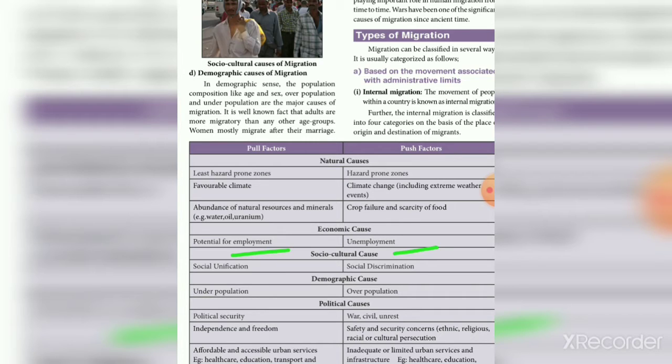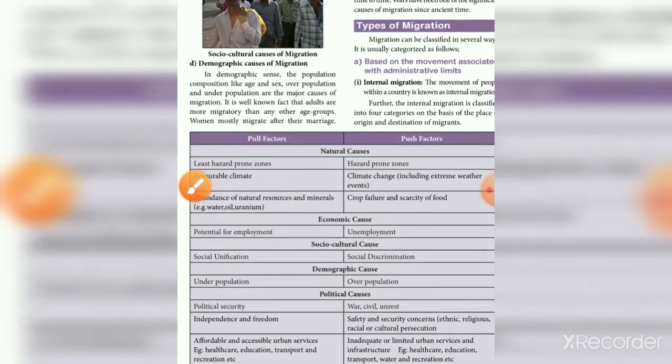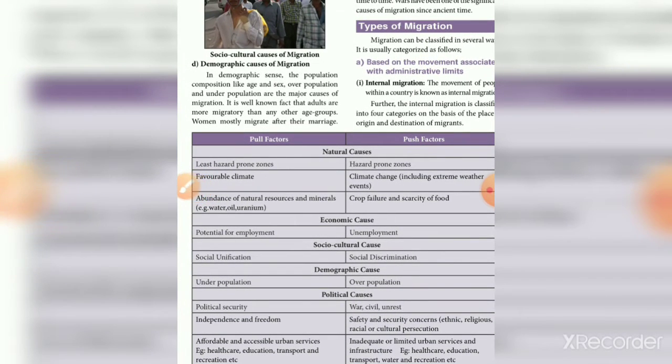The push factor is climate change and extreme weather. Extreme weather means continuous hot summer or continuous rainy season. That is why people move from that place to another place.